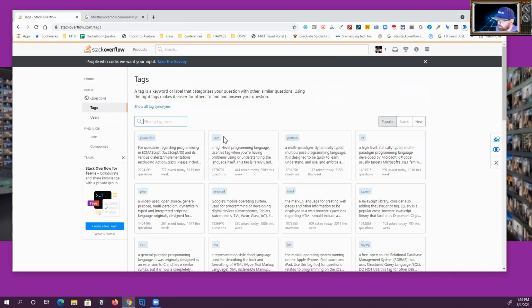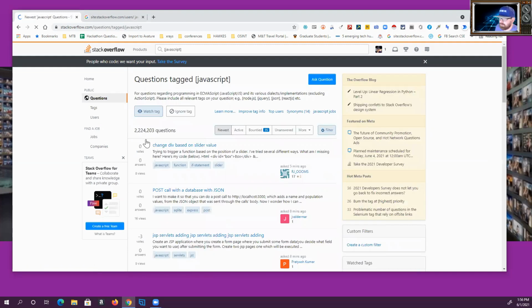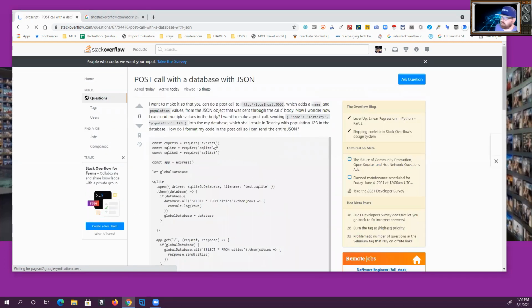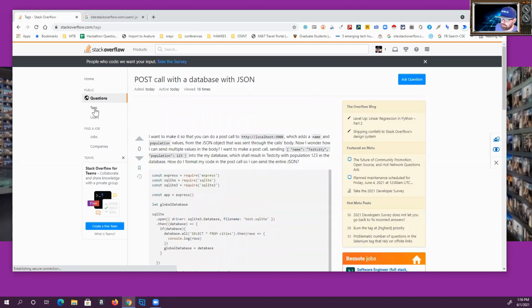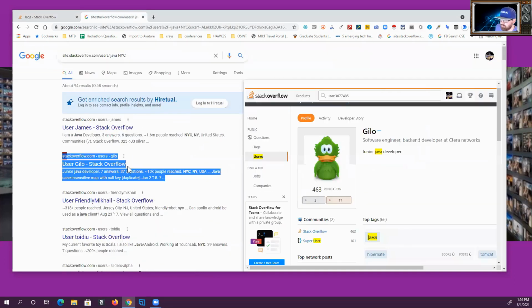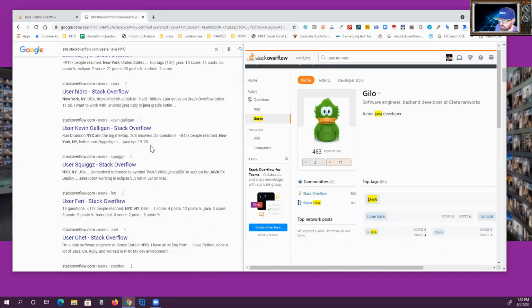Let's just go to JavaScript. And again, it's another forum. You can go in here, you can look through different things, different answers. My computer is running slow because I have multiple computers on right now, different tags, things like that. But what I do is I'll site search this just to get more of a focused type of search.